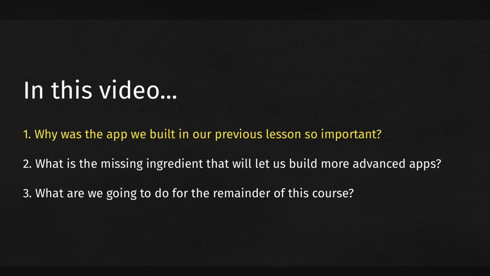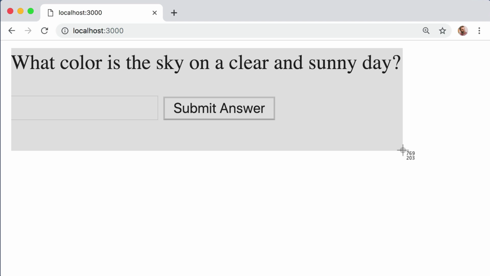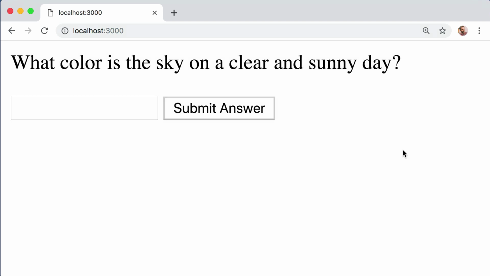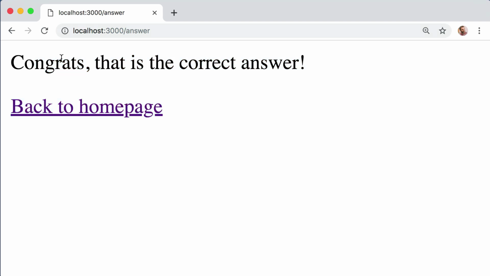Let's start up at the top with number 1 and ask ourselves, why was this application that we just built so important? Well, it's because we are now at least a little bit familiar with the process of receiving an incoming request, making a decision based on the user's input, and then sending back a response. Now, understanding this basic cycle of request and response is insanely powerful because that's really all any application does. The real question becomes, what do we do in between the request and response?